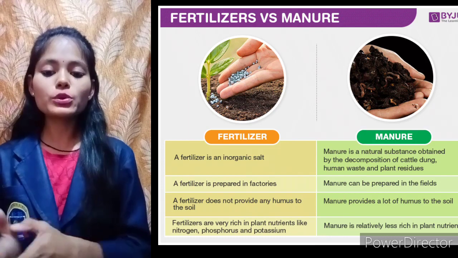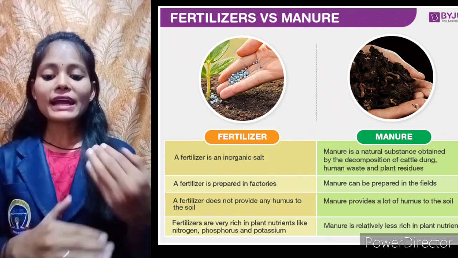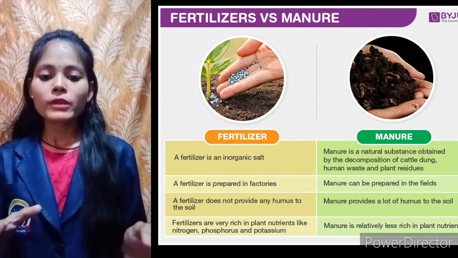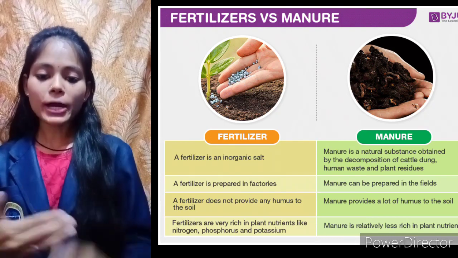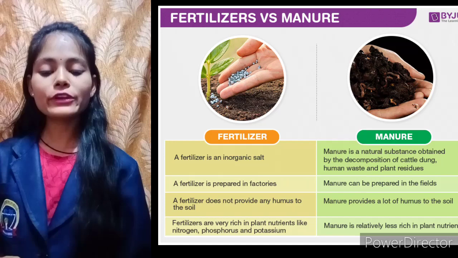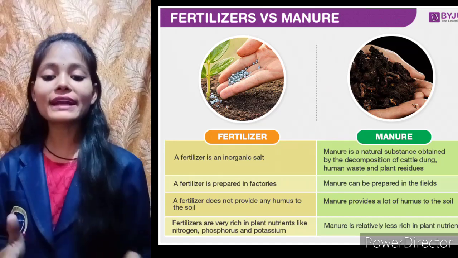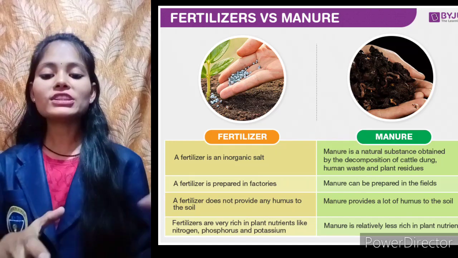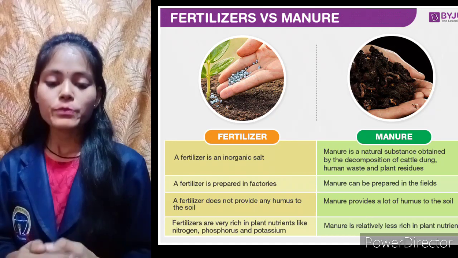So these we can use for preparing manure. And manure is basically biodegradable also, and it is very good for our soil. On the other hand, fertilizers are chemical substances which are generally prepared in industries.